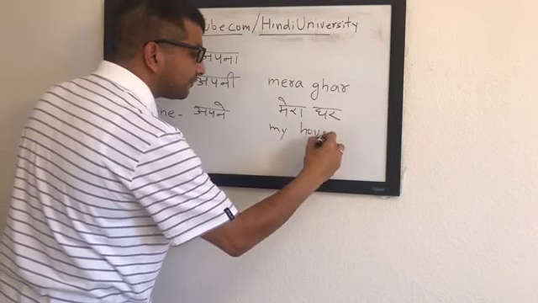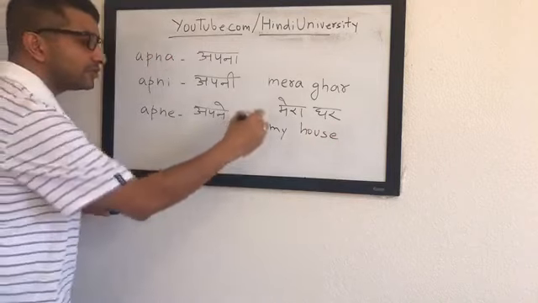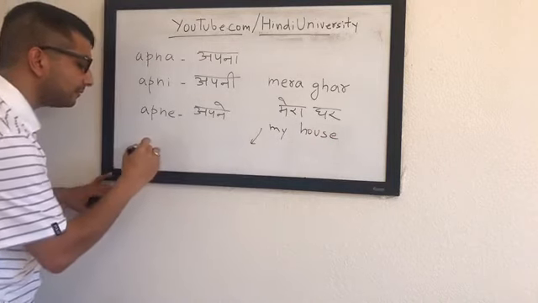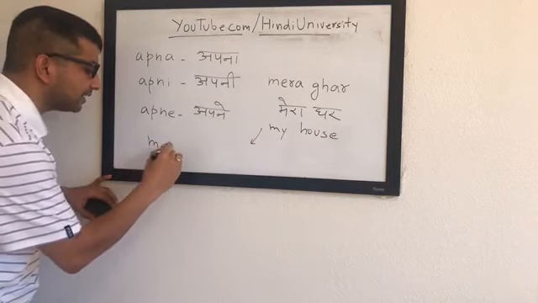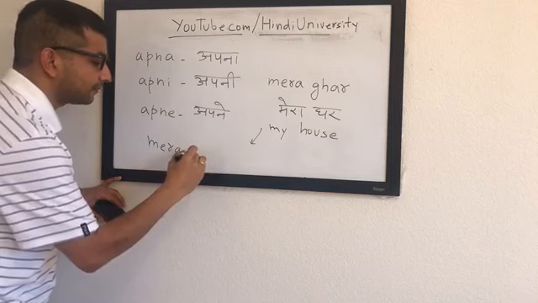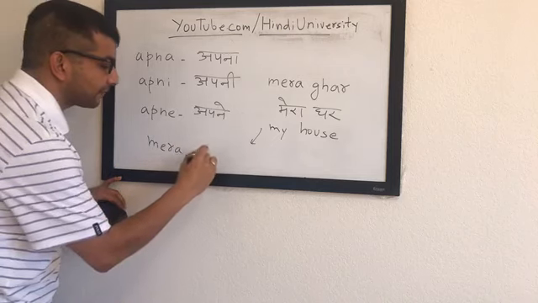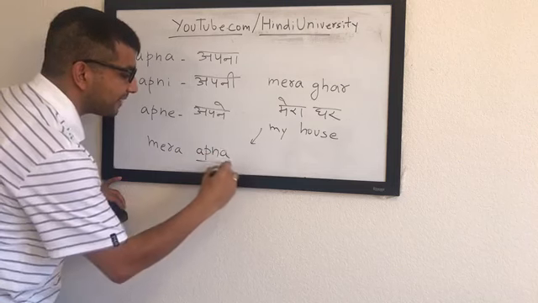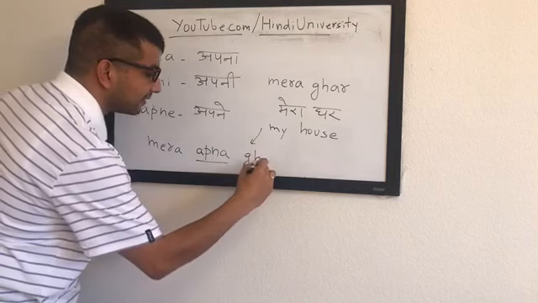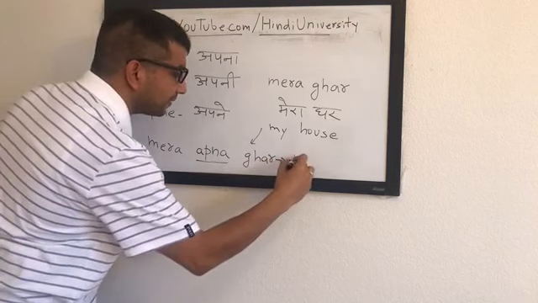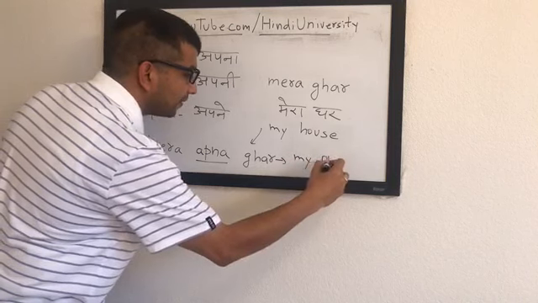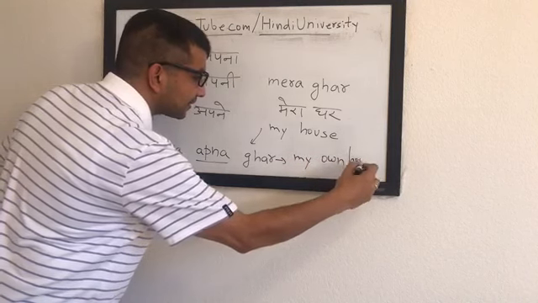Now, when you use reflexive pronoun in it, how will it change? You say mera apna ghar, and it means my own house. Very good, my own house.